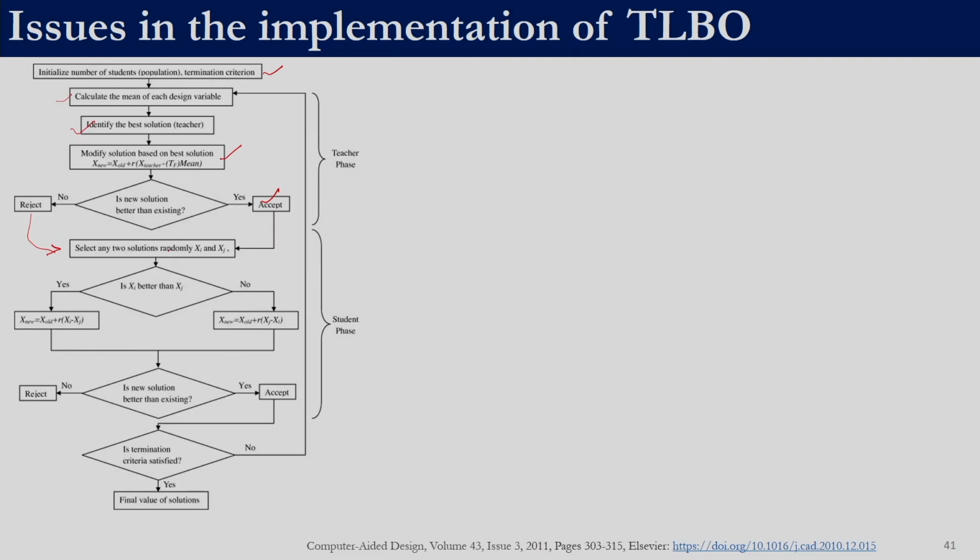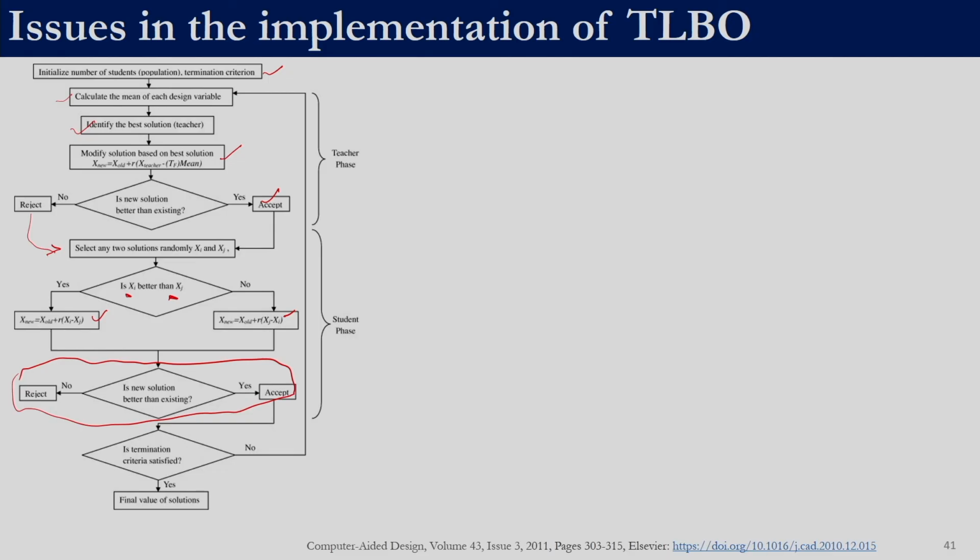Then we need to select any two solutions randomly. This is where the learner phase is implemented. We compare the fitness of the current member and the partner. Depending upon which one is better, we select either this equation or this equation to generate a new solution, and then again we perform a greedy selection. Whatever is the better solution, we accept, and then we check for the satisfaction of the termination criteria. If it is satisfied, we stop the algorithm, else we go back over here.